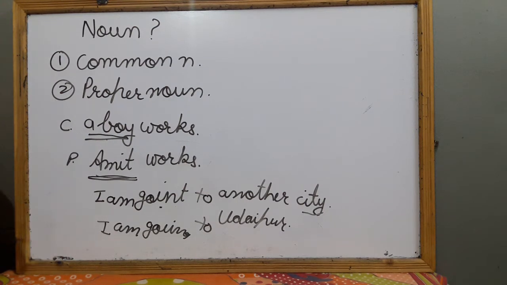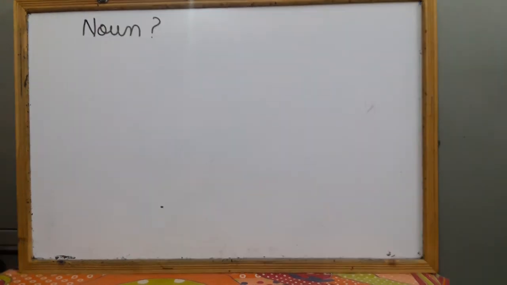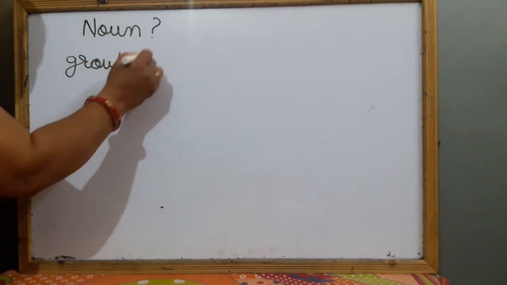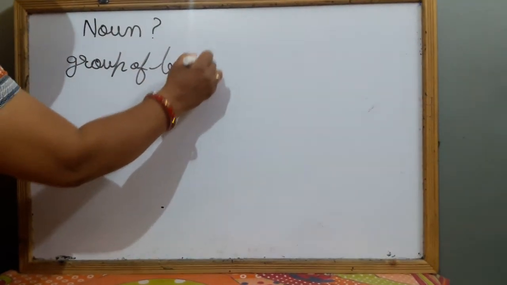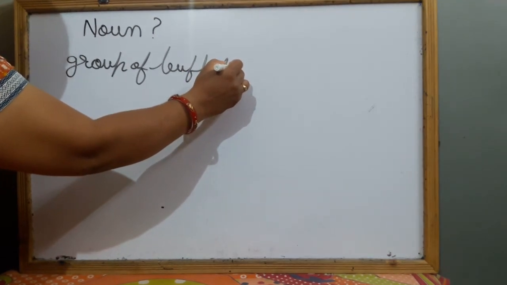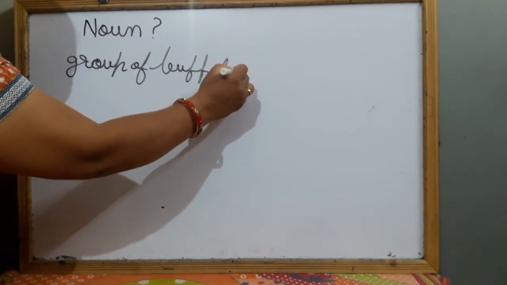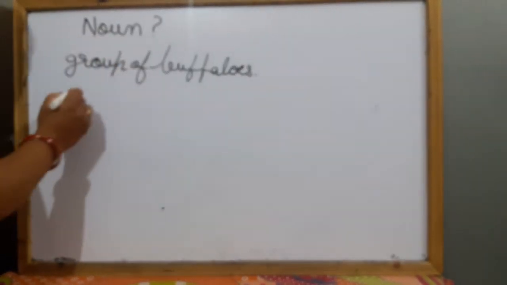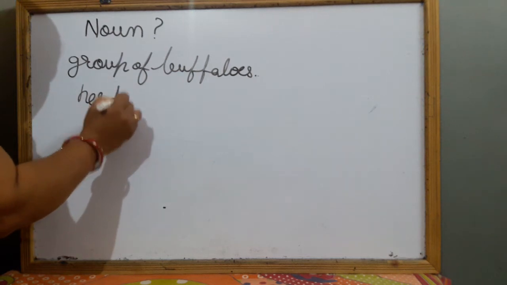Now we will come to collective nouns. Collective nouns are the nouns which stand for a group. Like when we say a group of buffaloes, then the group of buffaloes is called herd.